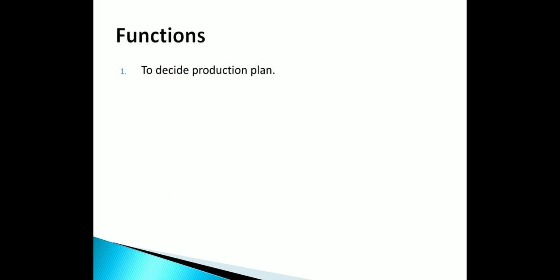So the functions of production management: first, to decide a production plan, right? In what way or manner they are going to start production. Okay, the target can be divided into small parts. Suppose 2000 units for the whole year, then it will be divided quarterly: 3 months 500, next 3 months 500, and so on. Okay, so that is a production plan.